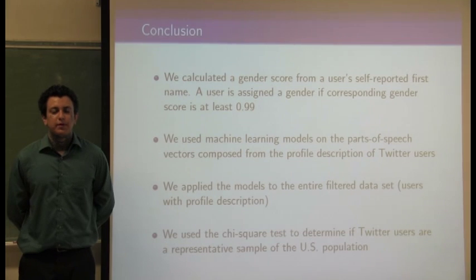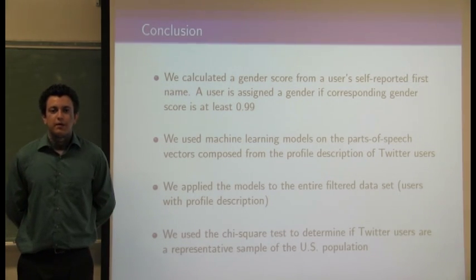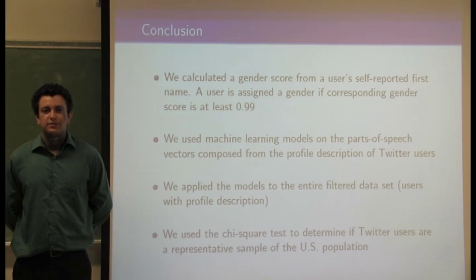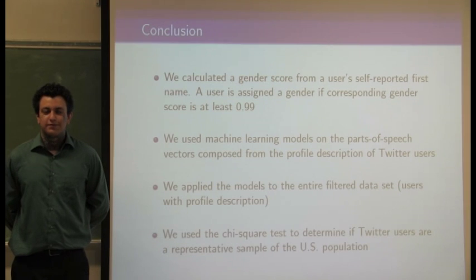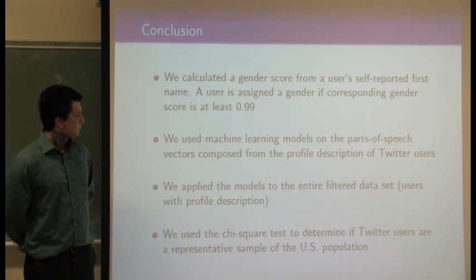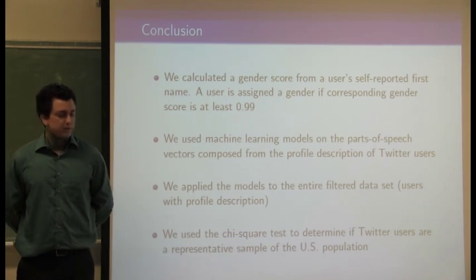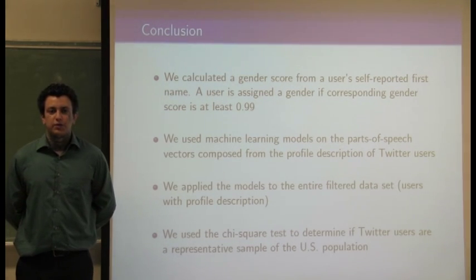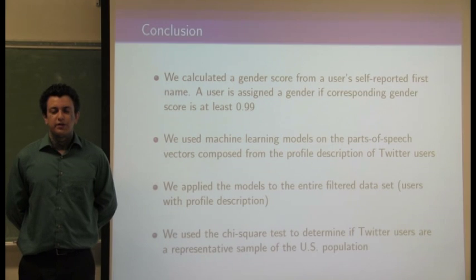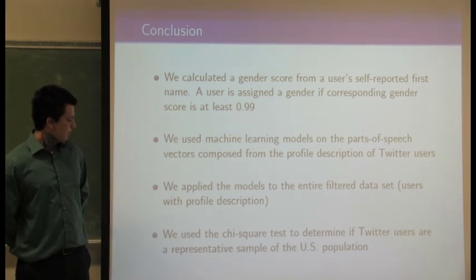Just to recap on the procedures we took, we were able to calculate a gender score from the Social Security name database, and we assigned a name and gender given that the gender score was greater than or equal to 0.89. We used machine learning models based on the parts of speech vectors obtained from the profile description. We applied the models to the entire filtered data set, which included users who tweeted in English, lived in the United States, and included a profile description in their Twitter user profile.